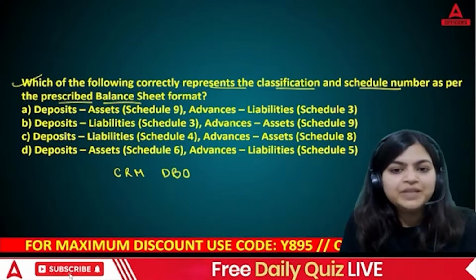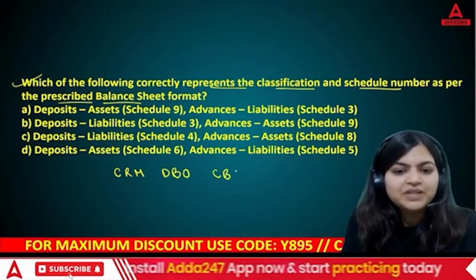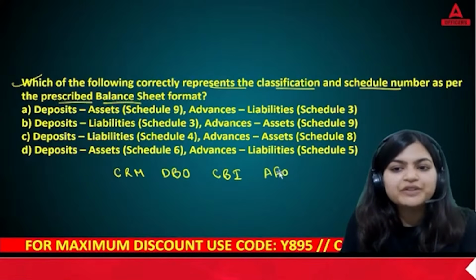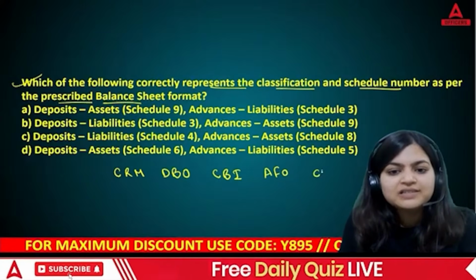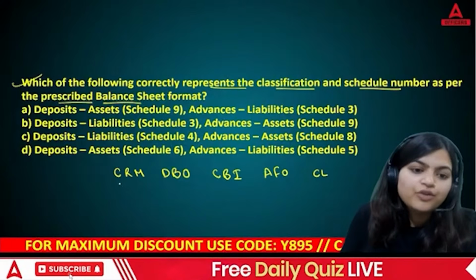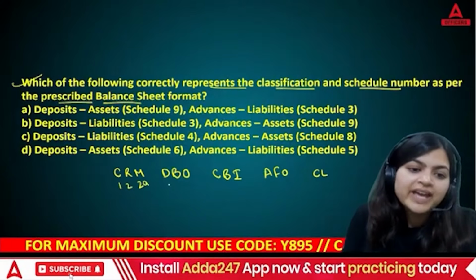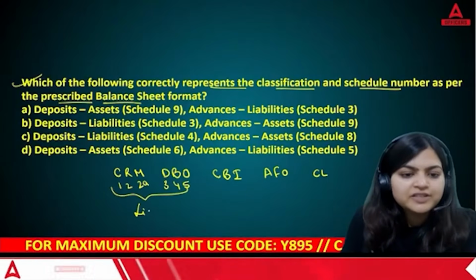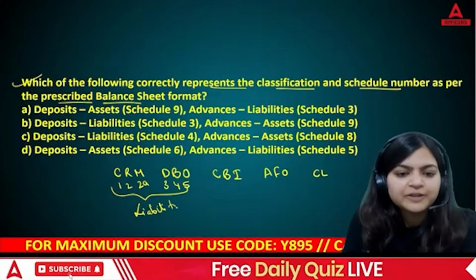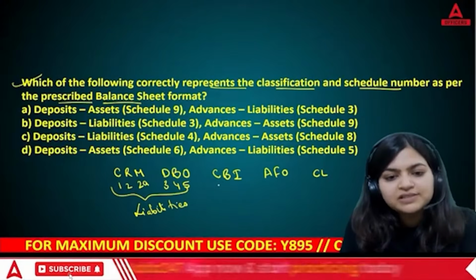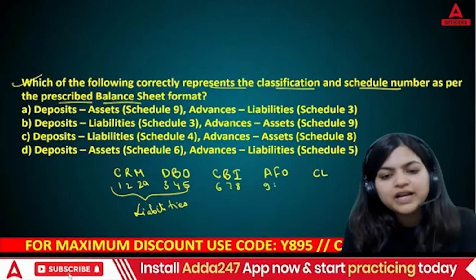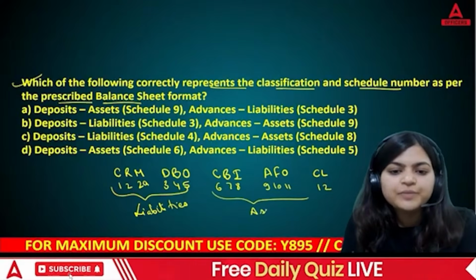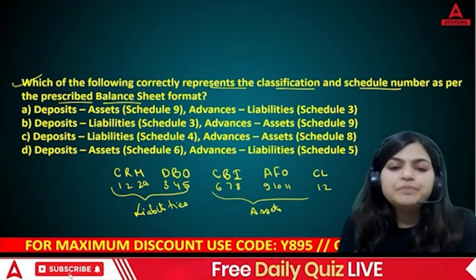CRM, DBO, CBI, AFO. I hope you can recall this. And then CL. Yes, 1, 2, 2A, 3, 4, 5. This side is your liability side. ठीक है? From this 6, 7, 8, 9, 10, 11, and this is your 12. And this side is your asset side in your balance sheet.